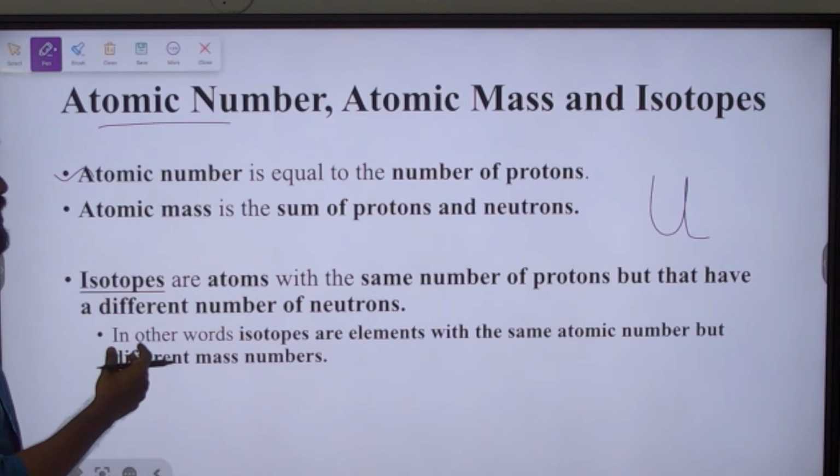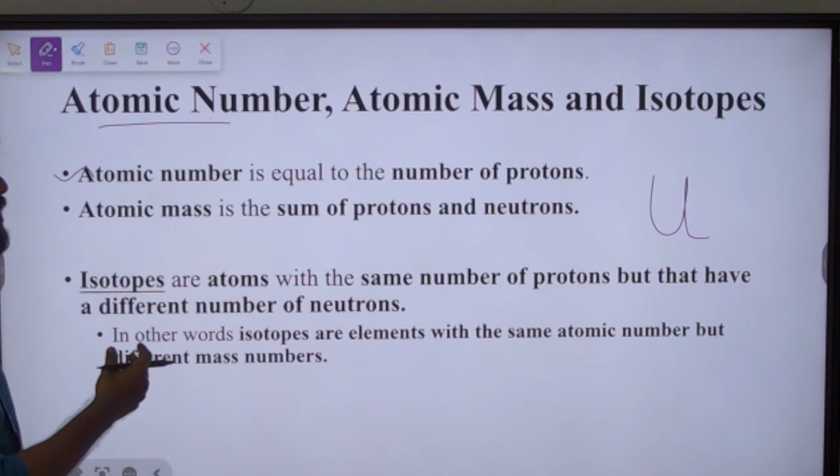So whenever we write an element, we write the atomic number here, like 92, 235 like this. Uranium 92, 235, which means what we are writing here is the atomic number and what we are writing here is the atomic mass. This is how we write. Then what is an isotope? We said we have different isotopes of uranium.